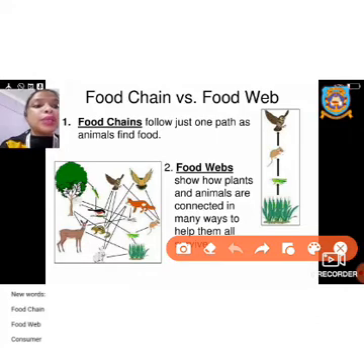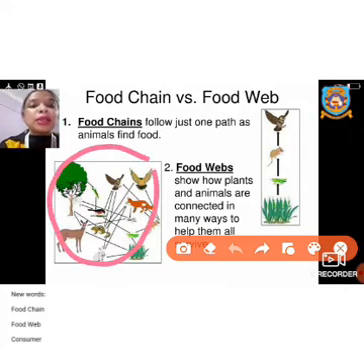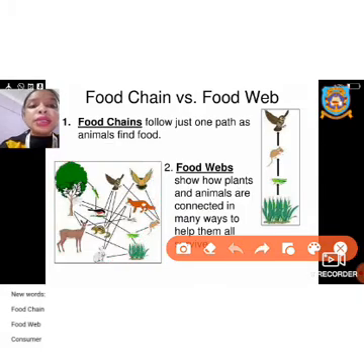In the picture on the left-hand side, you can see the grass. Grass is eaten by what? By a grasshopper. You can see the arrows pointing to a rabbit or a deer. This deer is eaten by many animals like a fox, an eagle or a vulture.